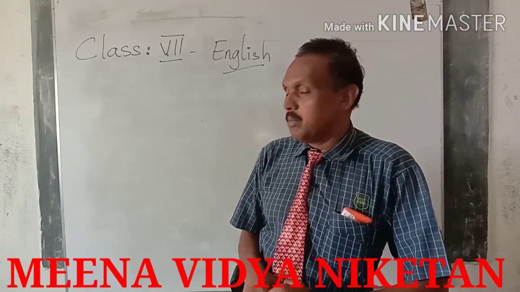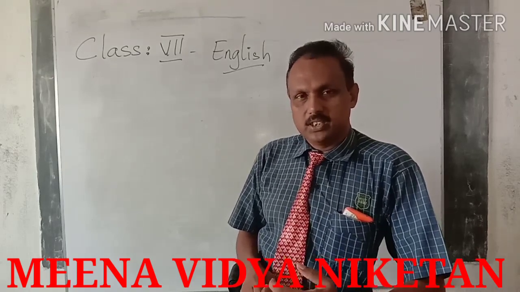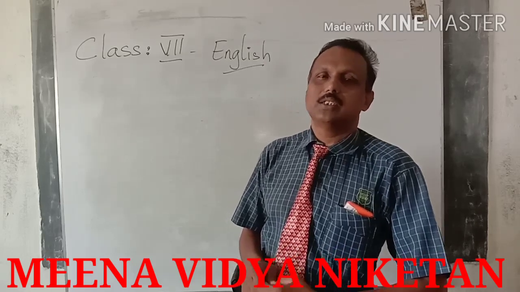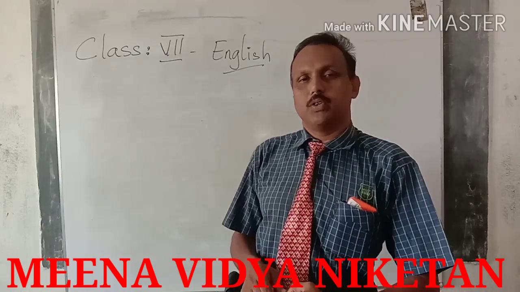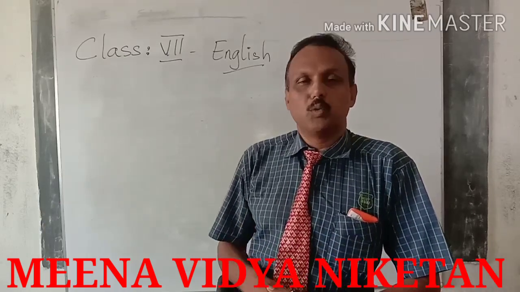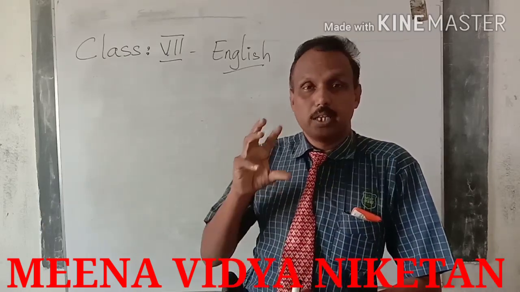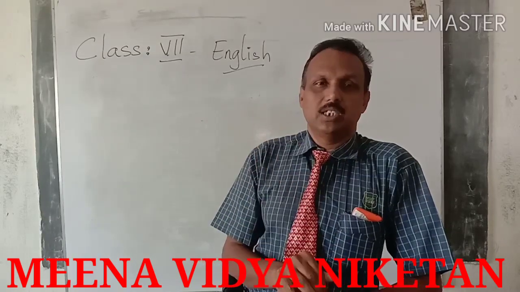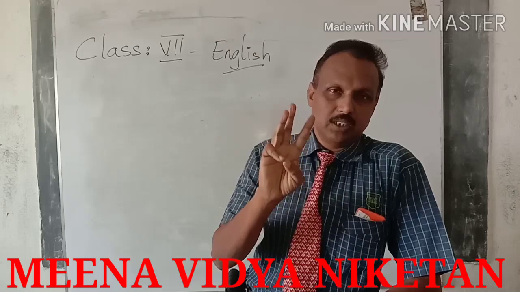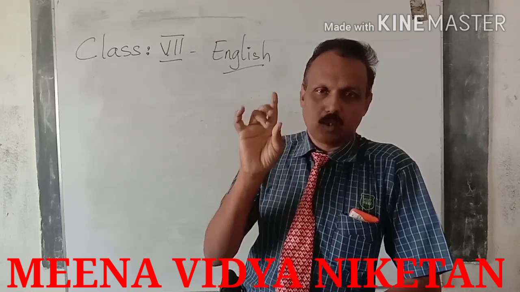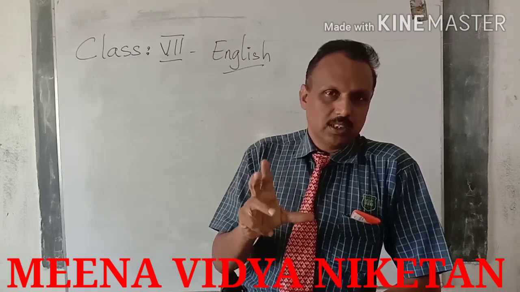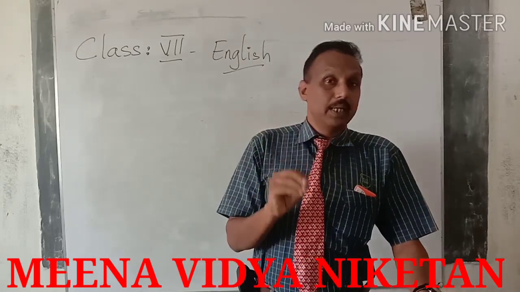Last time we studied about a sentence. In that, we studied there are three types of sentences. What is a sentence, by the way? I'll just recap it once for you. A sentence is a group of words that will give you complete meaning. And I told you last time there were three types of sentences: simple sentence, compound sentence, and complex sentence. So what is a sentence? A group of words that gives complete meaning.